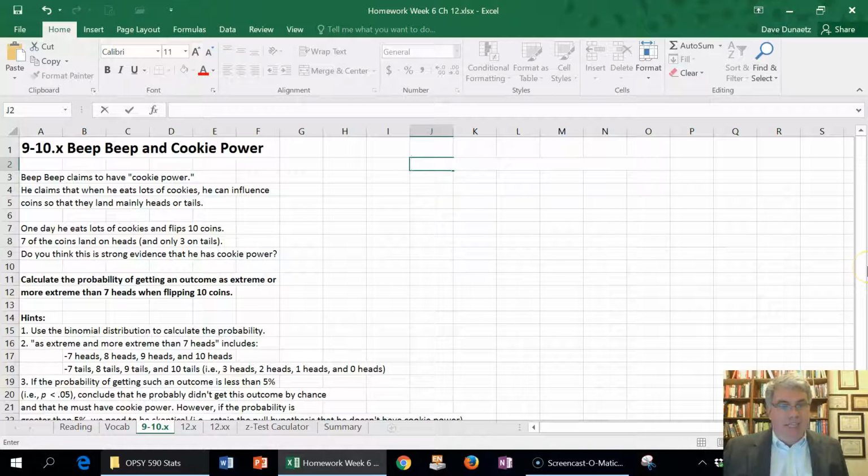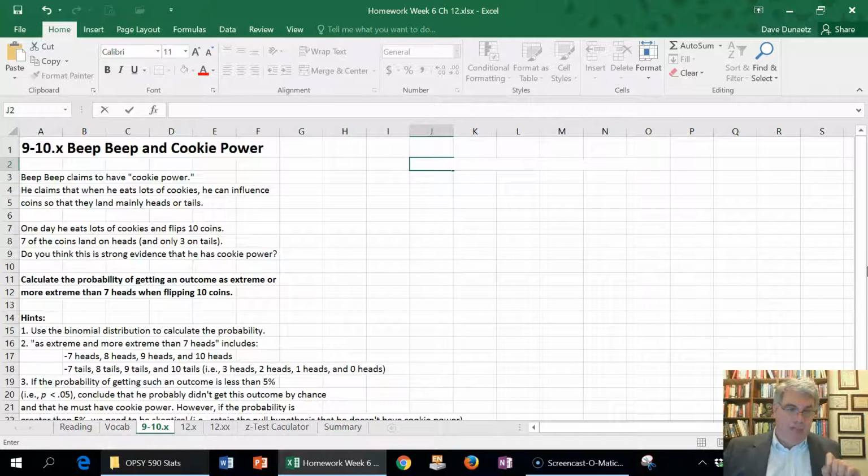So what does this mean? As extreme or more extreme than 7 heads? That's the key phrase. Well, first of all, looking at just heads, 8 heads, 9 heads, 10 heads is more extreme than 7 heads. So we need to include those 4 outcomes. But 7 tails is just as extreme as 7 heads. So 7, 8, 9, 10 tails would be just as extreme.